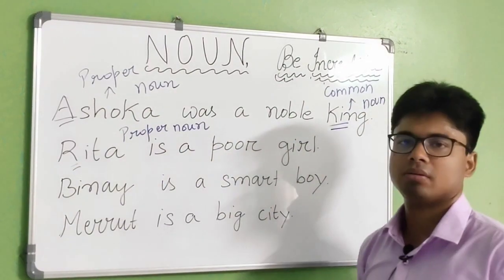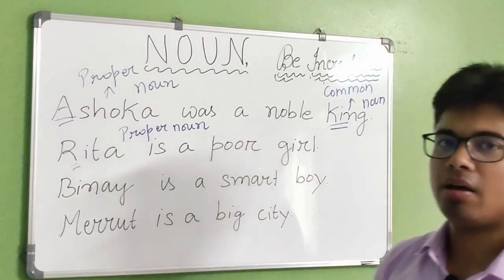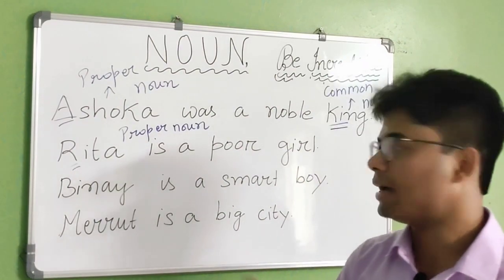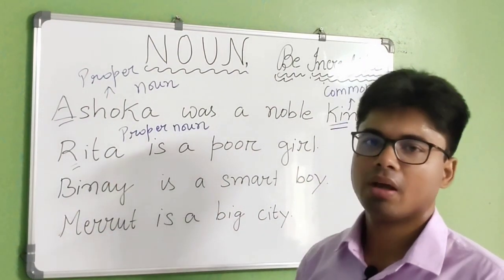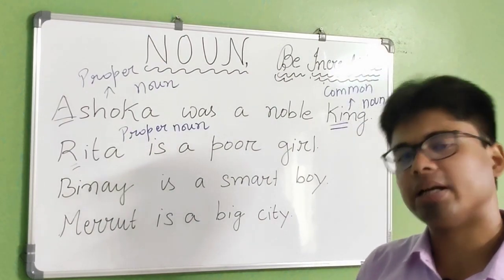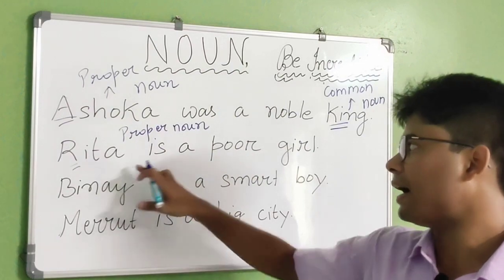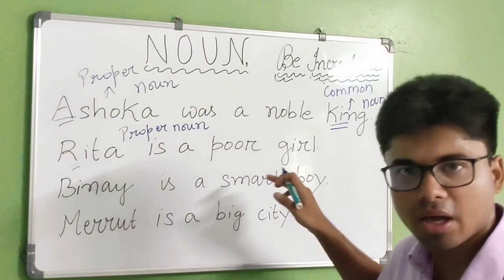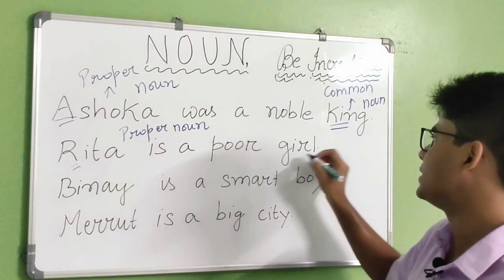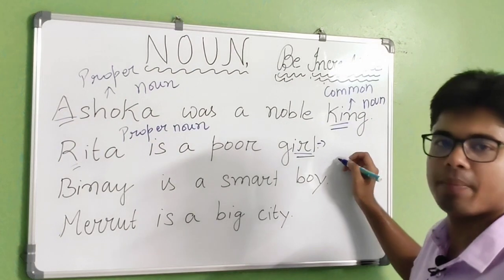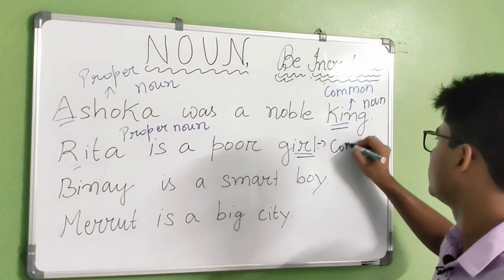Because Rita is the name of a person, and the very first alphabet starts with a capital letter. Wherever you see a capital letter, you will mark it as proper noun. Now, is Rita a boy or a girl? Rita is a poor girl. So girl is an example of common noun.